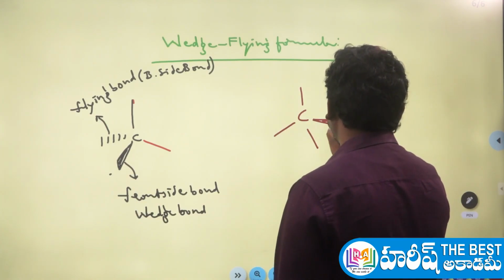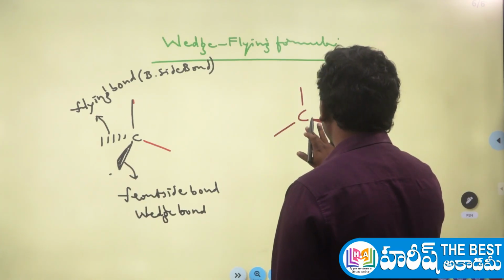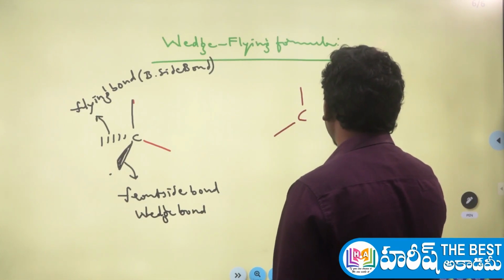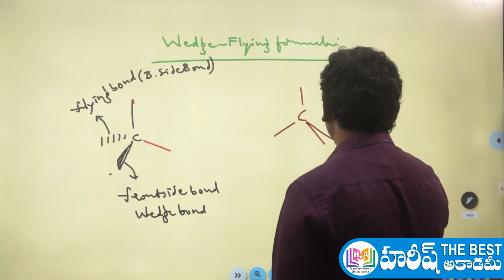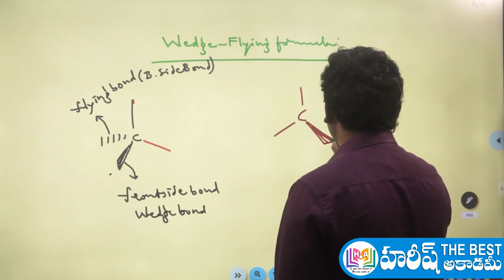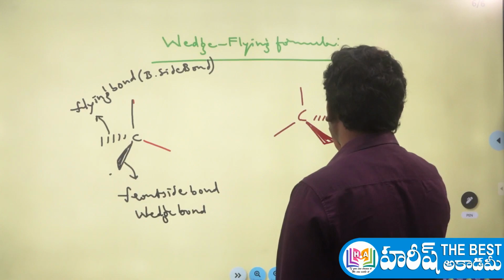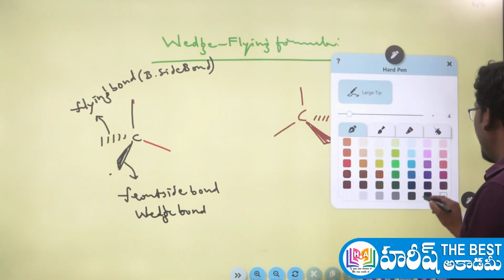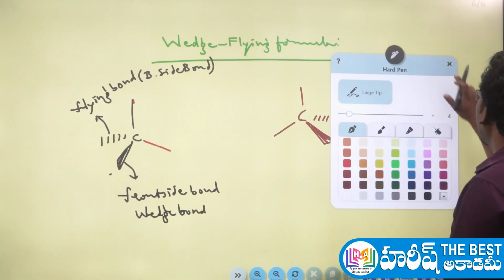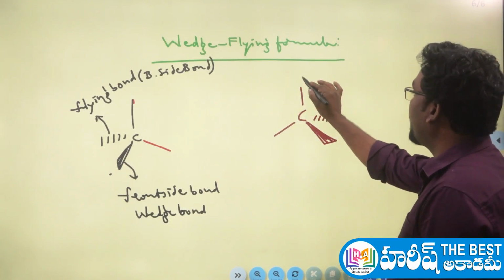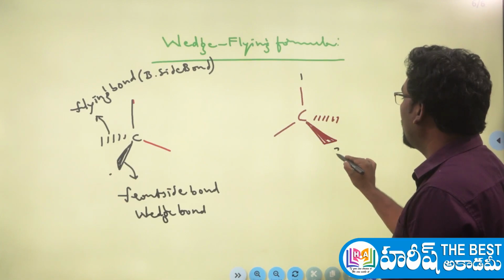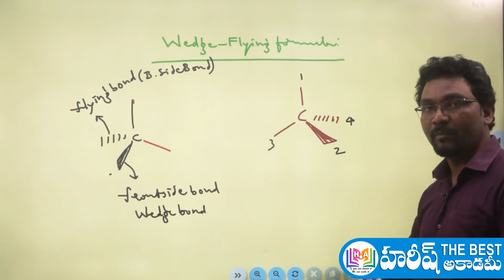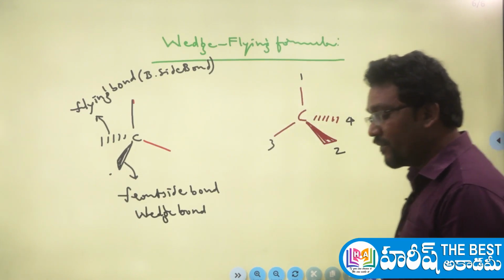After giving the priorities, what do you have to do? How to check where the fourth priority group is existing? Here three possible positions are there for the fourth priority group. For example, consider here, I am giving the priorities like this: 1, 2, 3, 4. That's it. Simple.